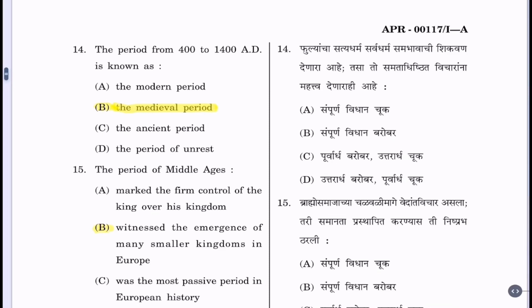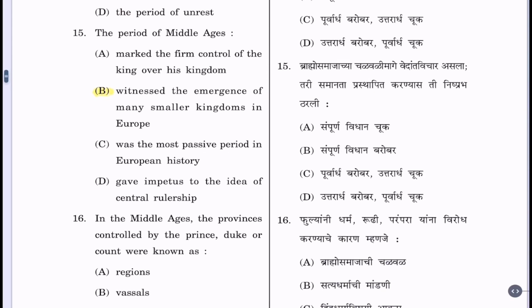The medieval period. Question 15. The period of Middle Ages: A. Marked the firm control of the king over his kingdom. B. Witnessed the emergence of many smaller kingdoms in Europe. C. Was the most passive period in European history. D. Gave impetus to the idea of central rulership. The correct option is B. Witnessed the emergence of many smaller kingdoms in Europe.